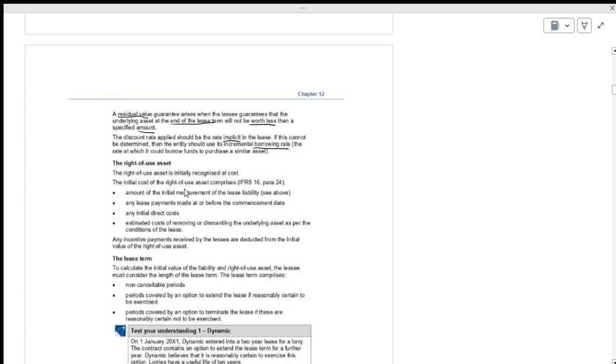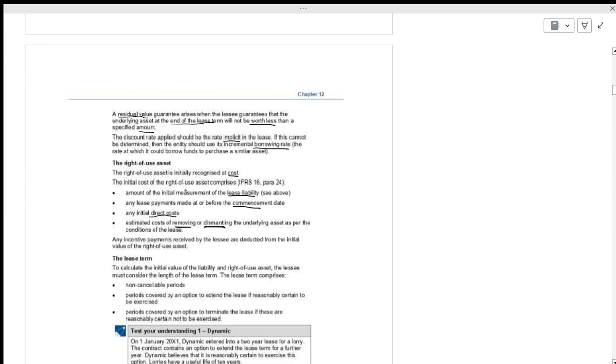What is the right of use of asset? The right-of-use asset is initially recognized at cost. That is the opening balance. What is the initial cost? The initial measurement of the lease liability, which we are going to pay at the beginning. Any lease payments made on or before the commencement date? Any advances we have paid? Any initial direct cost we have to add? Any estimated cost of removing or dismantling?